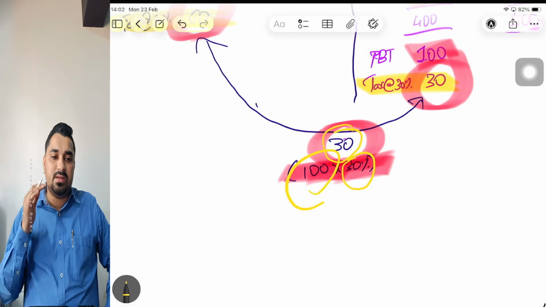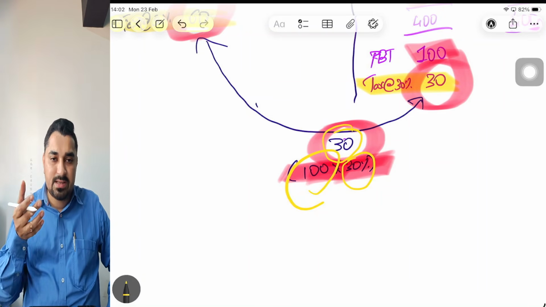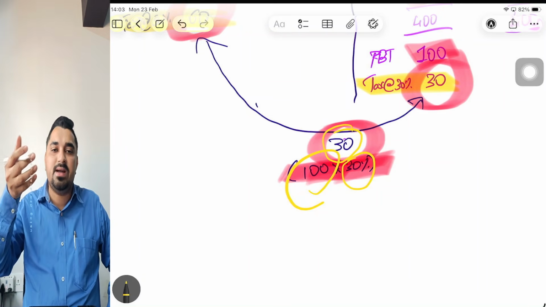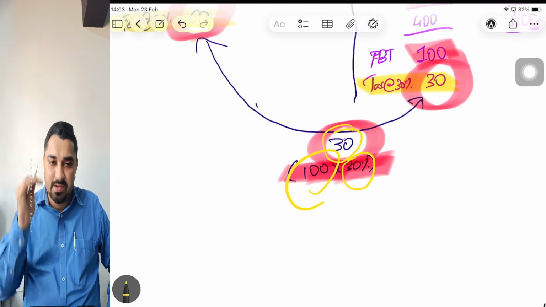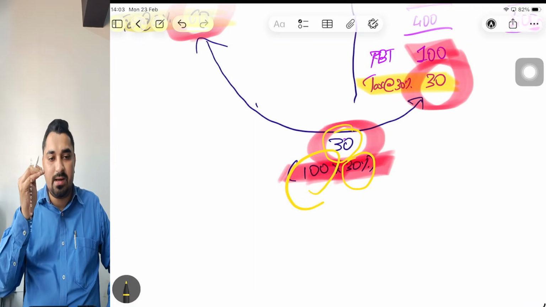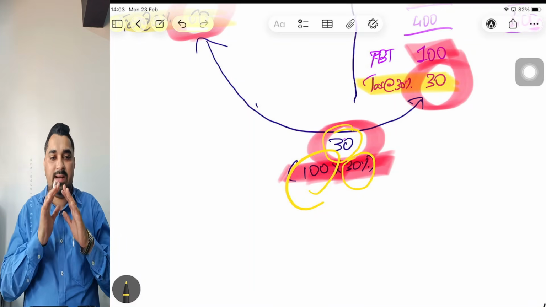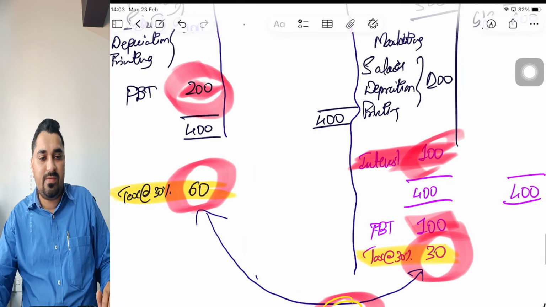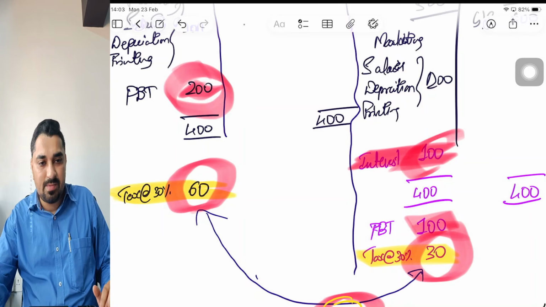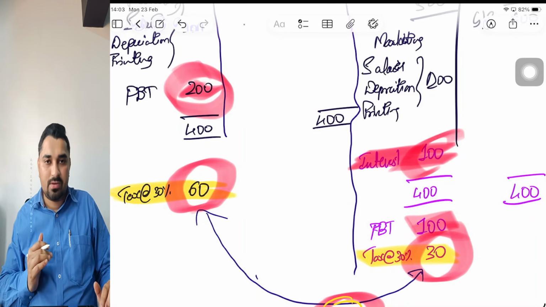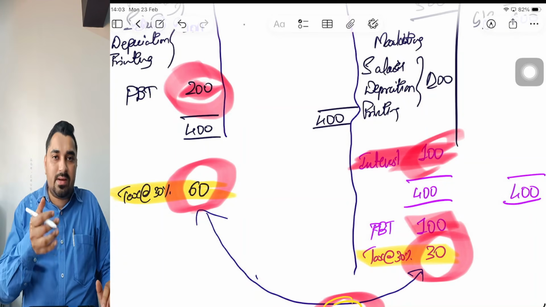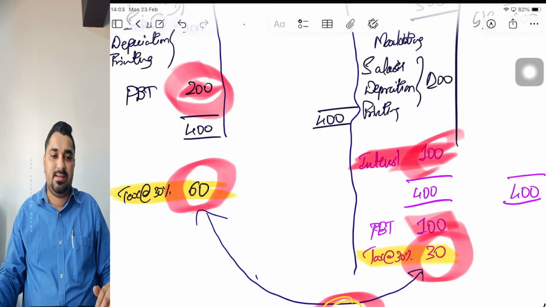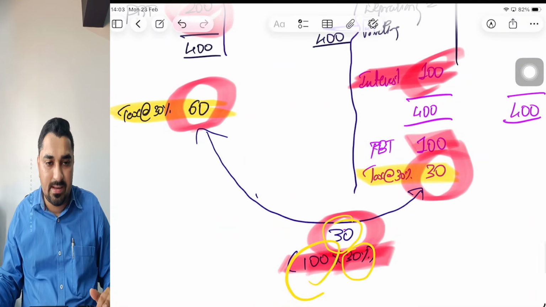So the more the amount of debt in my capital structure, the higher the amount of interest, the lower would be my taxable income, and lower would be my tax liability. This entire concept is called tax shield impact. Higher the debt in the capital structure, higher the interest payment, lower my taxable profit, lower is my tax liability. This concept is called tax shield impact.